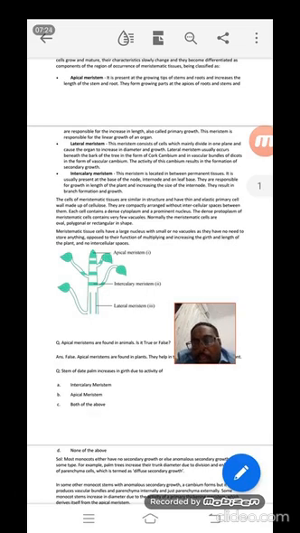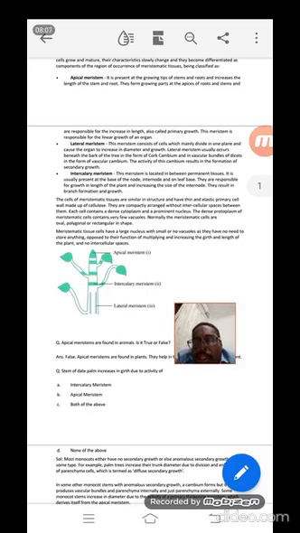Apical meristematic tissues are present at the tip of a plant, in the growing tip of a stem and roots. That is the apical meristematic tissue. The intercalary meristematic tissue is present at the base of the nodes. And the lateral meristematic tissue is mainly found on one plane, like a plane in the upside direction.